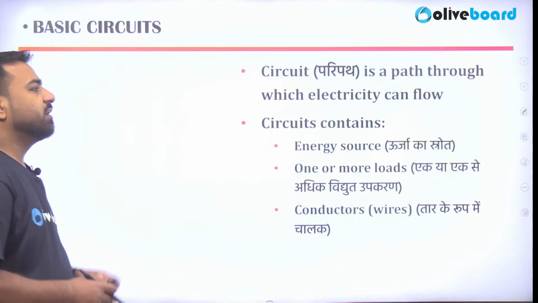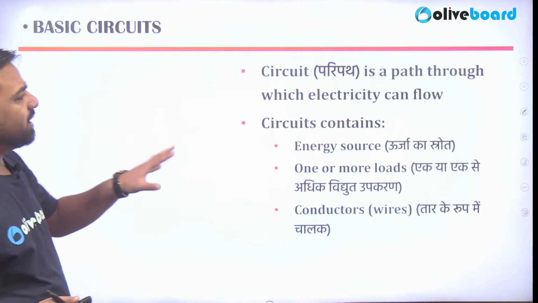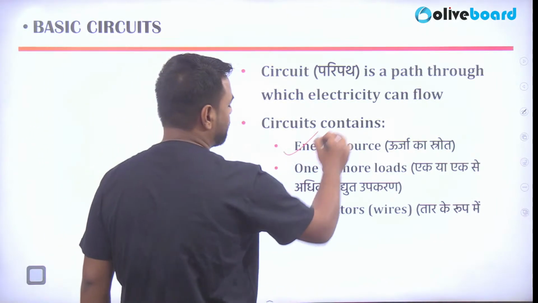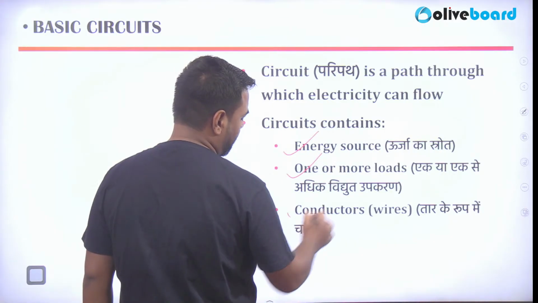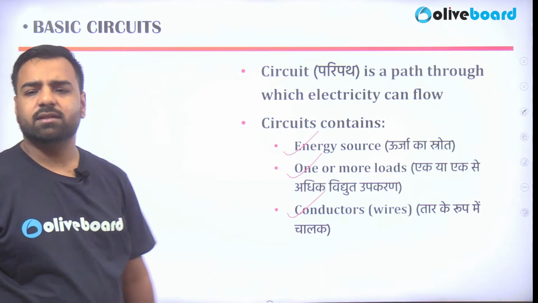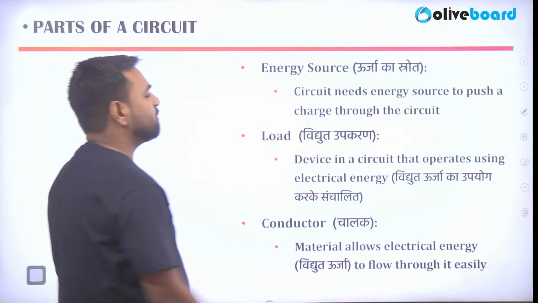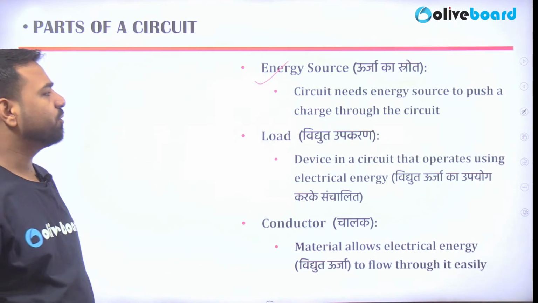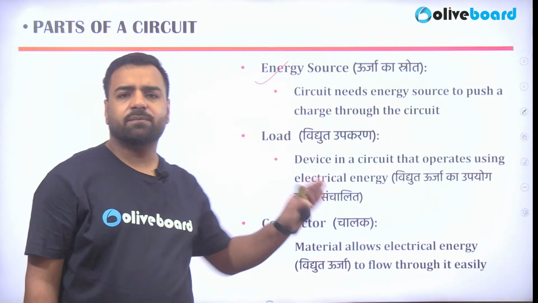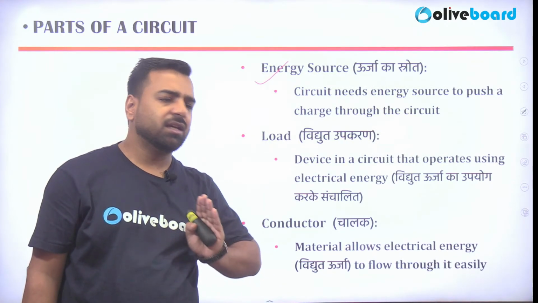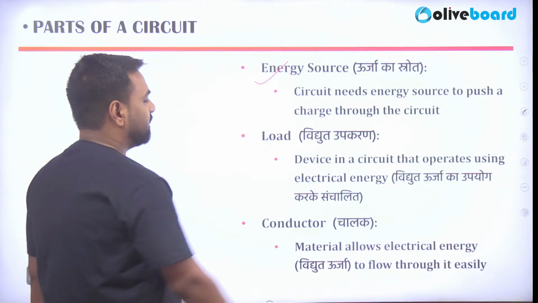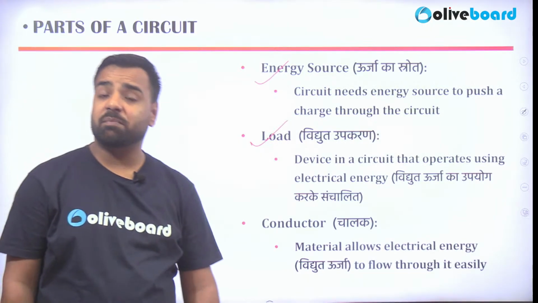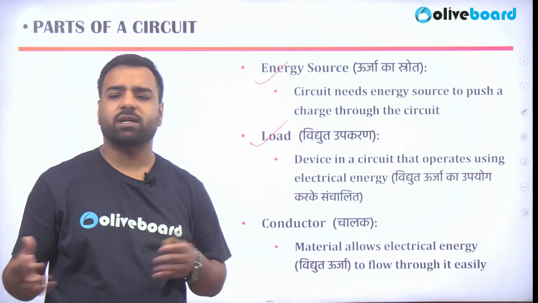So what is a circuit? A circuit is basically a path through which electricity can flow. What does it include? A circuit includes an energy source, one or more loads, and the conductors, where you can talk about wires. The energy source here can be batteries. A circuit needs an energy source to push charge through the circuit. It can be a battery, a cell, anything. Then load: a device in a circuit that operates using electrical energy. It may be a bulb, tube light, laptop, computer, anything, right?